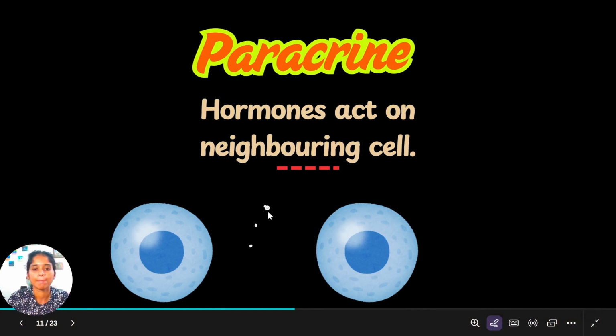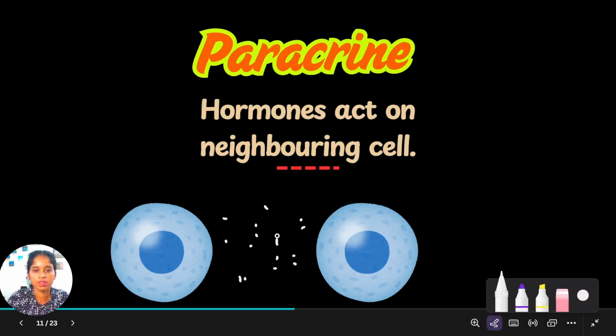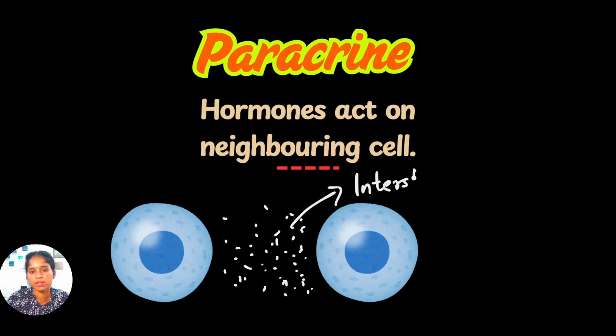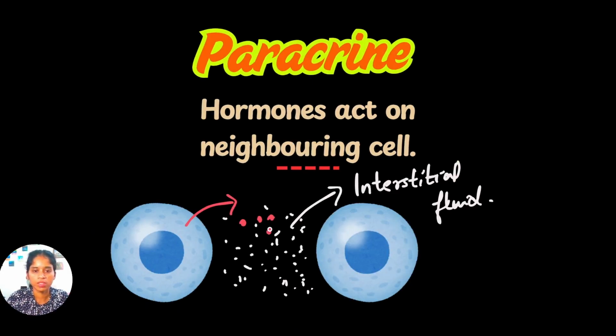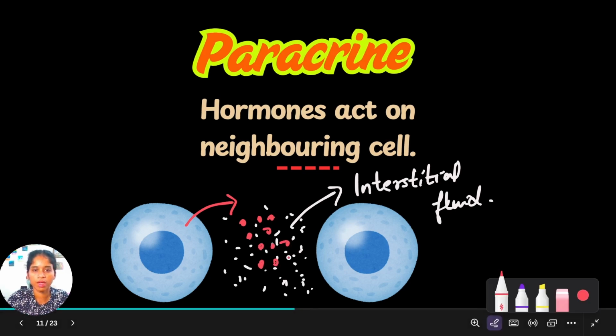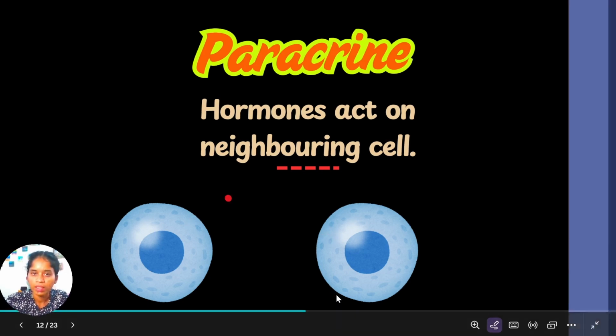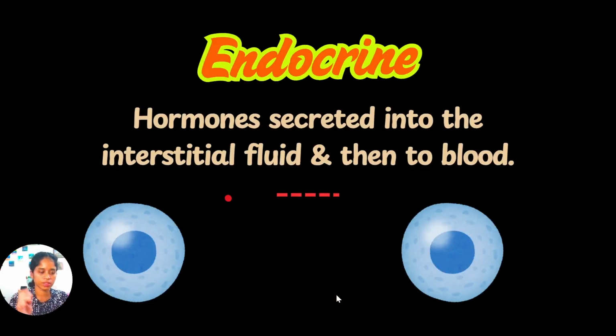Okay, the space in between the cells is called interstitial space and the fluid present in the interstitial space is called interstitial fluid. See, this cell secretes hormones into the interstitial fluid and the hormones act on the adjacent cell, neighboring cell. This is paracrine secretion. Okay, next one is endocrine secretion.